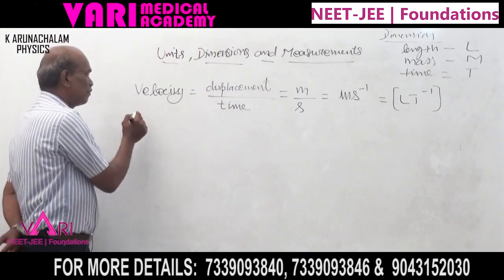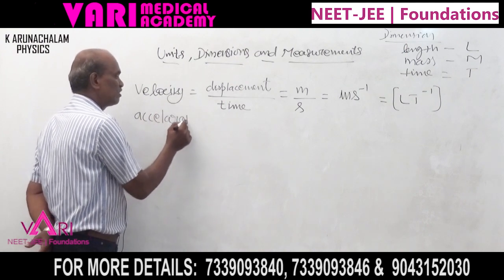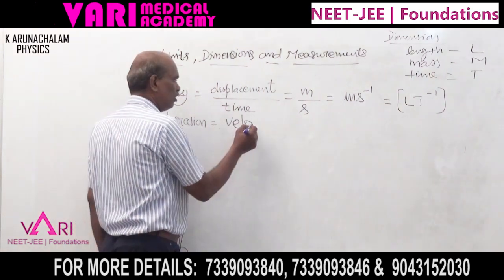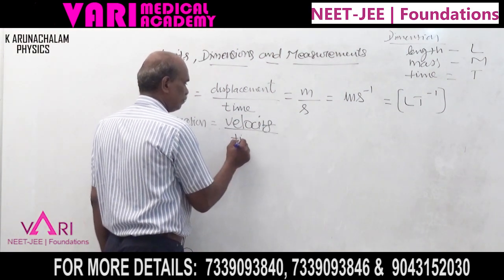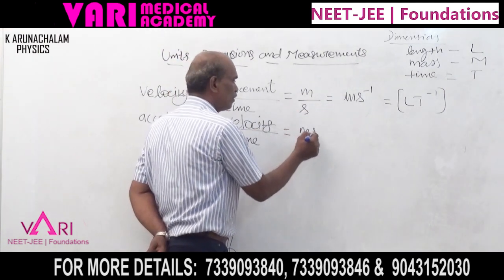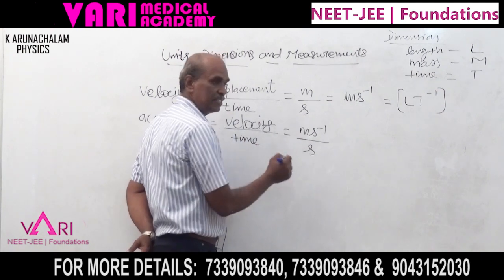Now, the dimension for acceleration. Acceleration is equal to velocity divided by time. The SI unit of velocity is ms power minus 1, divided by time, whose SI unit is s.